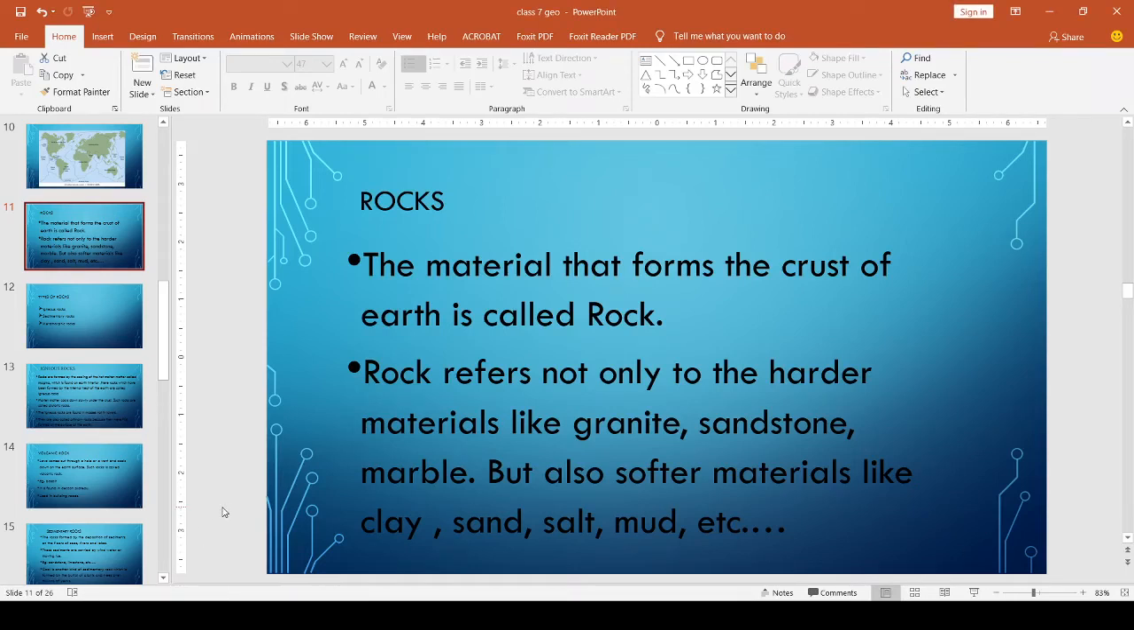Hello everyone. So today we can discuss rocks and its classification.